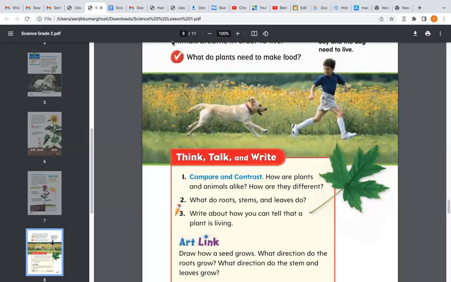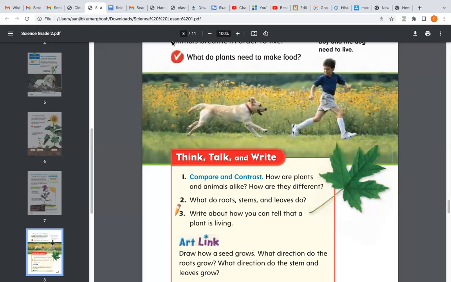Okay. The next one, who can tell me? How are they different? Shruti, can you tell me how are they different? Because plants make their own food and animals cannot make their own food. Excellent.